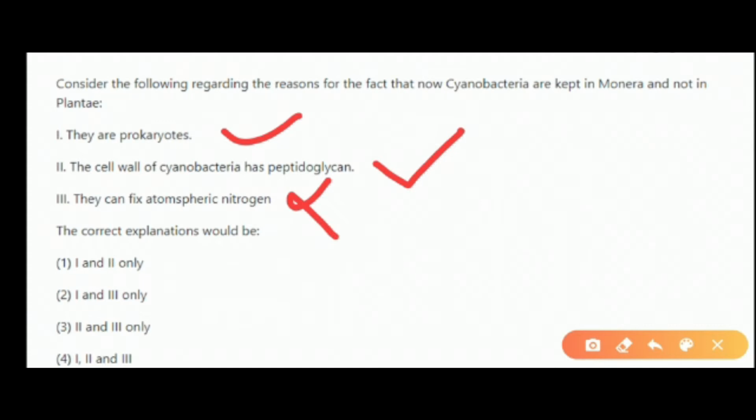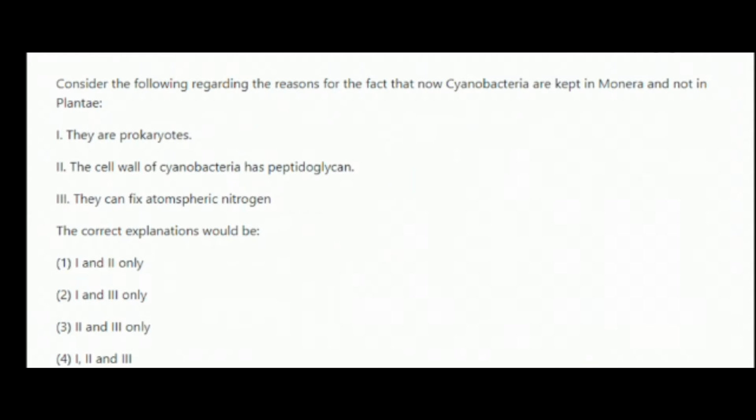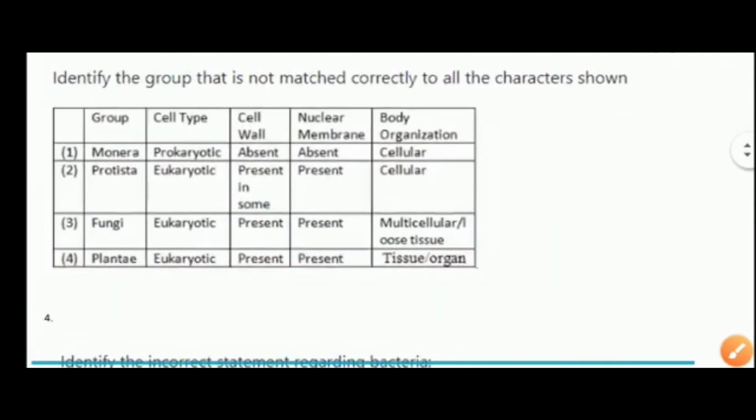No, this can't be a defining feature for an organism to be kept under kingdom Monera, because there are many nitrogen fixing bacteria, but nitrogen fixation is not a necessity for an organism to be included in kingdom Monera. So we have the first and second options correct. The correct option will be the first one, wherein it is written first and second only. Heading towards the next question then.